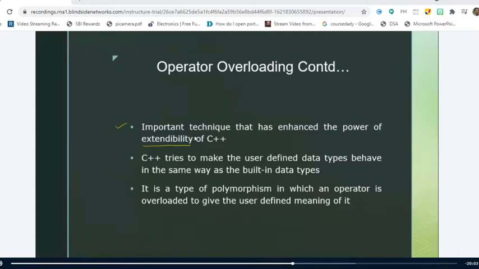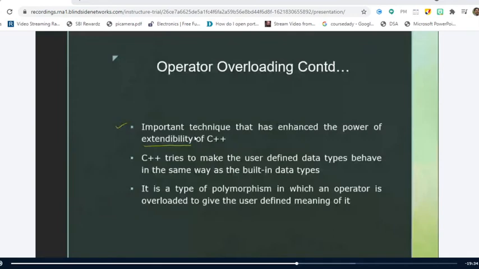Whatever we have will be in a limited manner, and when we add these types of concepts, then we say that we are going to extend it. For example, inheritance is also another concept that is used to extend the features of C++. Similarly, operator overloading is a technique that is used to enhance the power of extendability of C++.